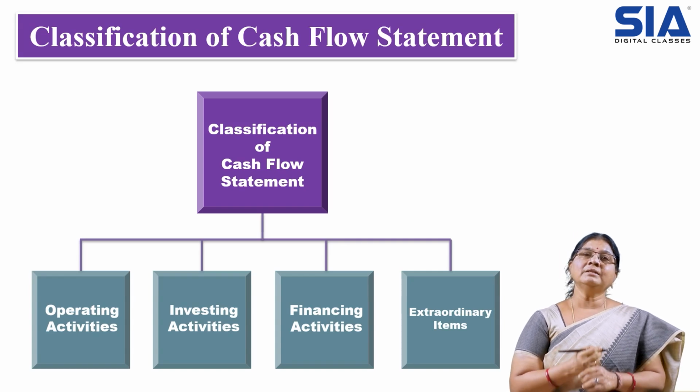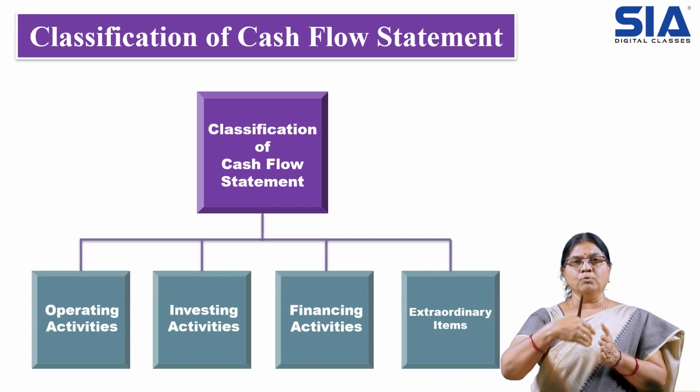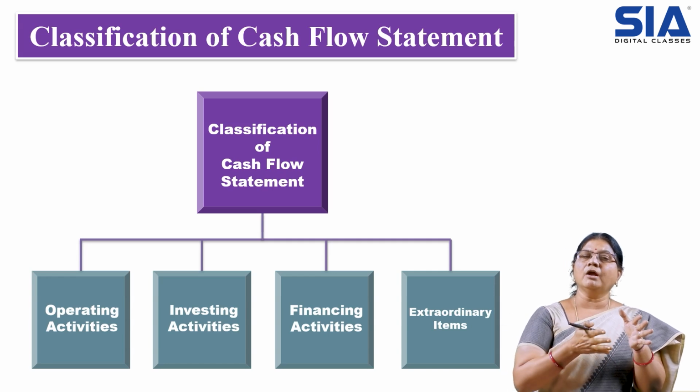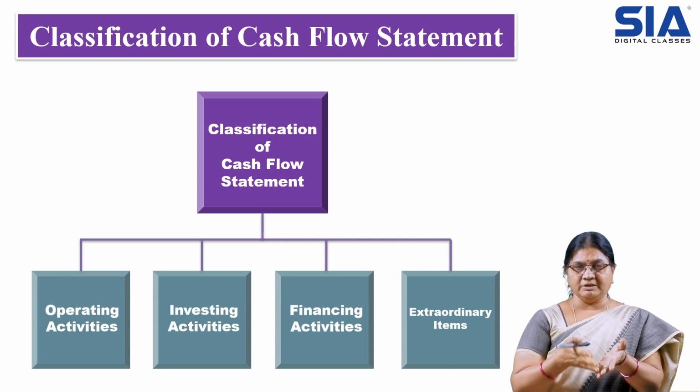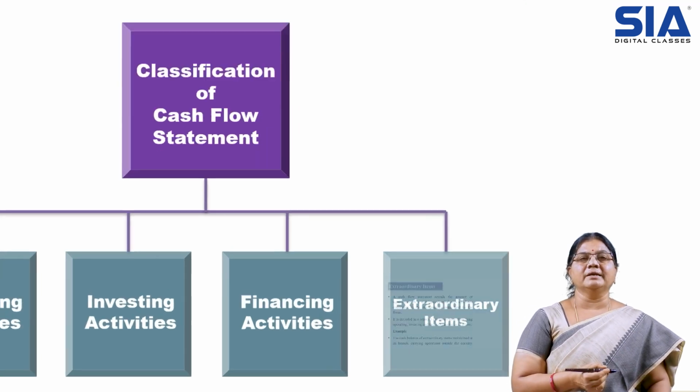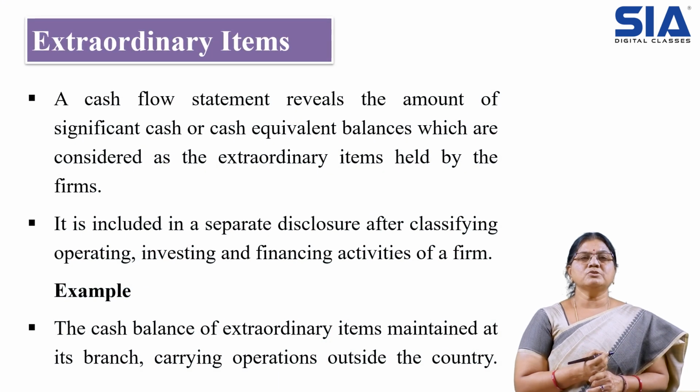Then coming to the next one, extraordinary items. Under the movement of cash flows, inflows and outflows, whatever is not covered under operating or investing or financing comes under extraordinary items.